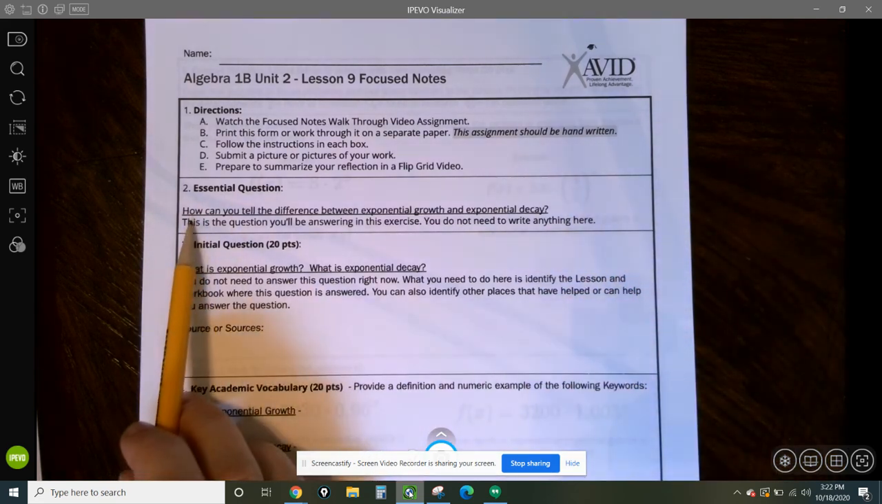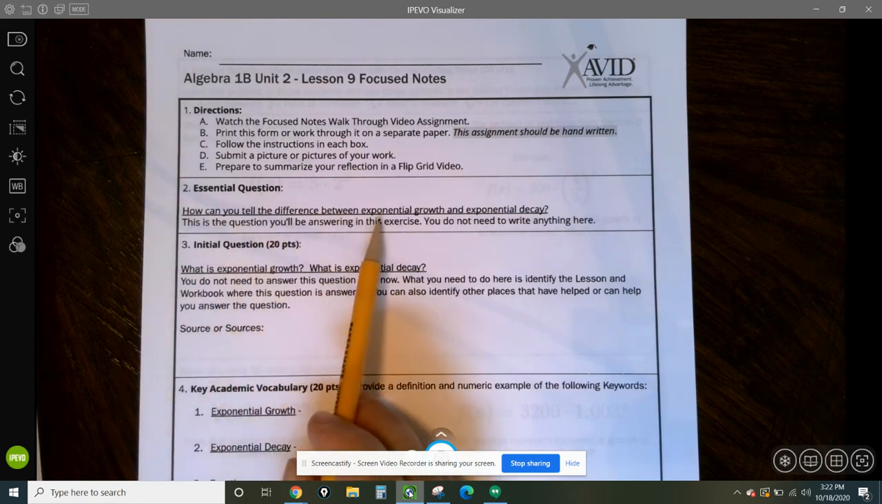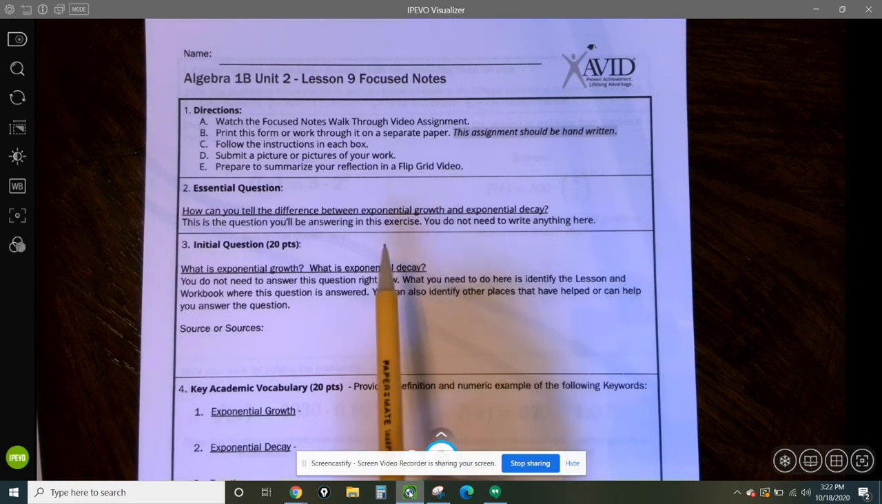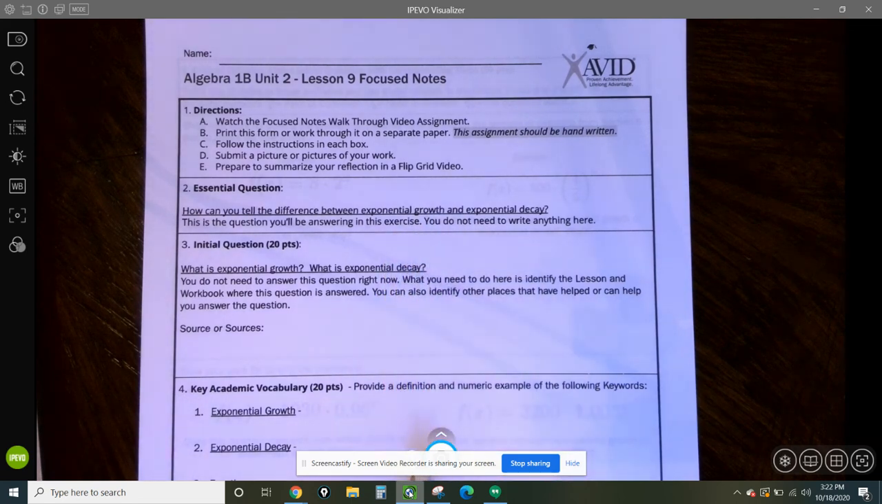So the essential question: how can you tell the difference between exponential growth and exponential decay? We're not answering this question right now. This is just the question you should be thinking of as we go through all of these notes.